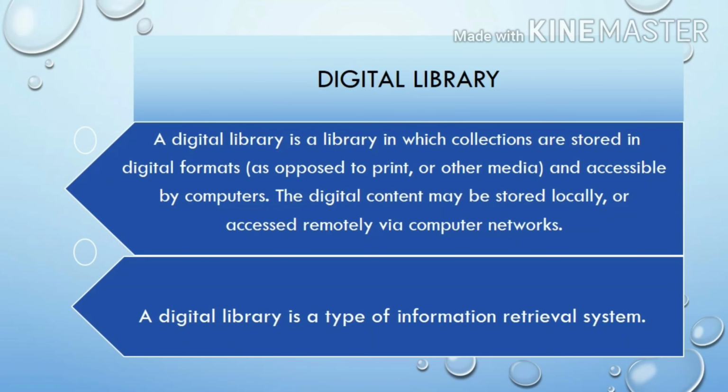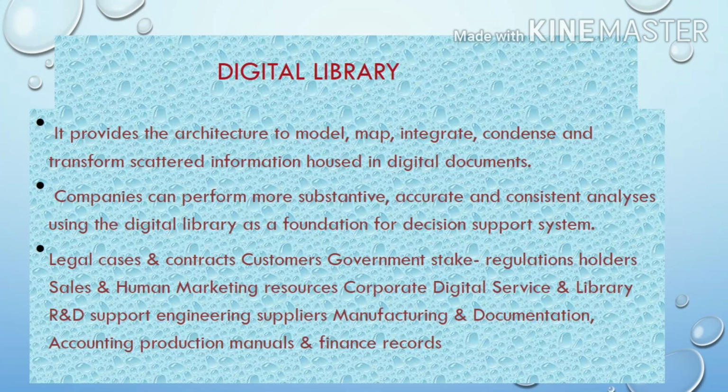So, a digital library is a library in which collections are stored in digital formats and accessible by computers. The digital content may be stored locally or accessed remotely via computer networks. A digital library is a type of information retrieval system. The digital library provides the architecture to model, map, integrate, condense, and transform scattered information housed in digital documents.